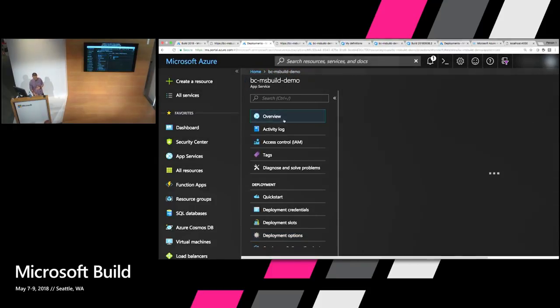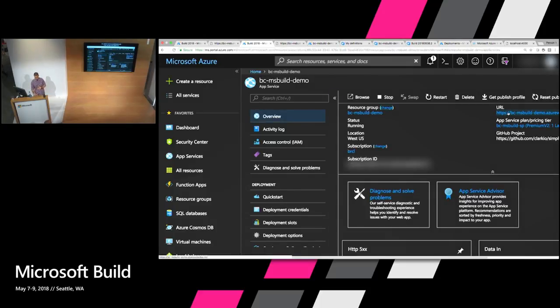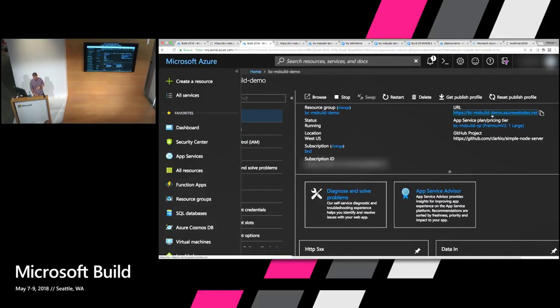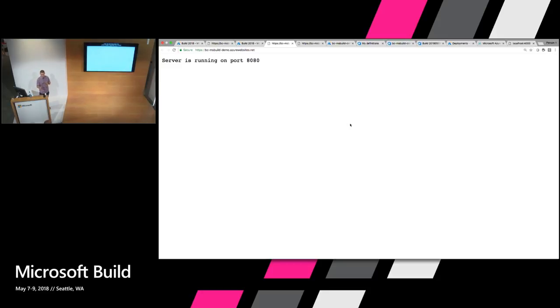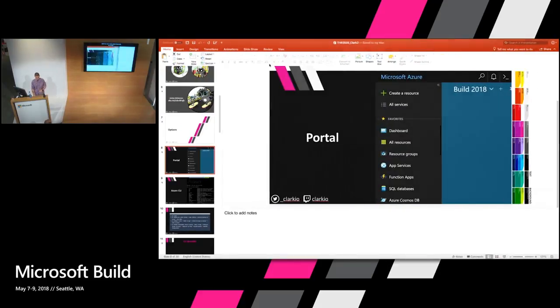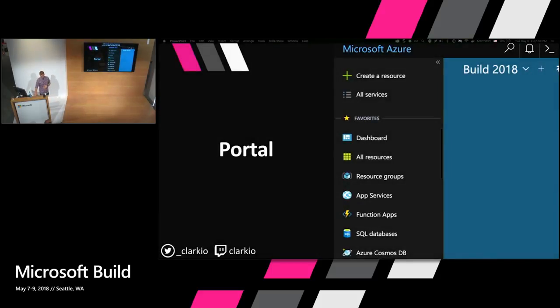To see it running, we would go back to Overview and click on the little URL here that gives you access to that. The name of your Azure App Service has to be unique because it's running under that subdomain of azurewebsites.net. And that's part of what you need to look out for. So we can see it's running in Azure under port 8080 for us. So that, ladies and gentlemen, is deploying Node on Azure through the portal.